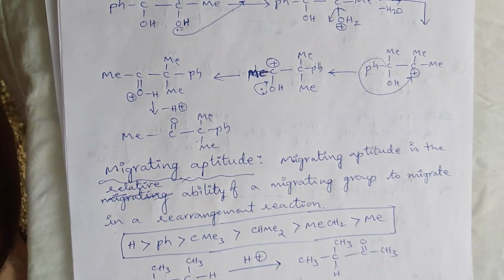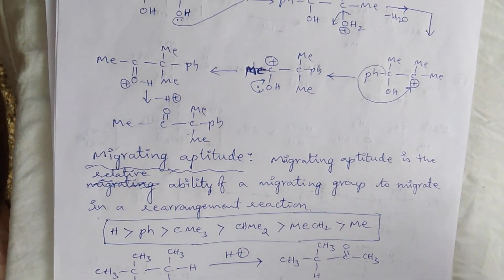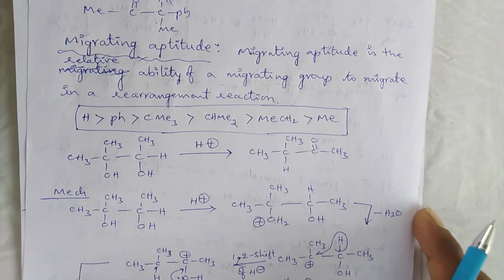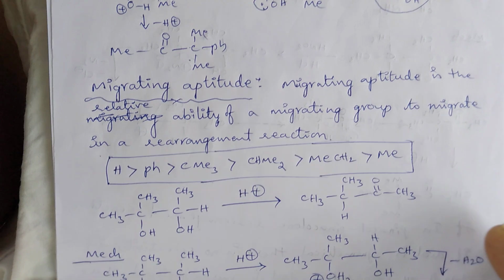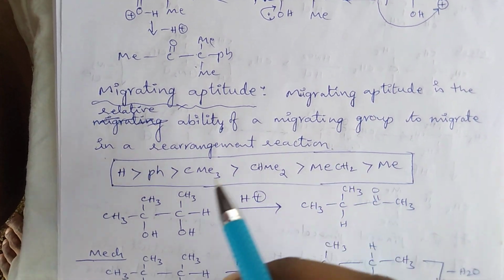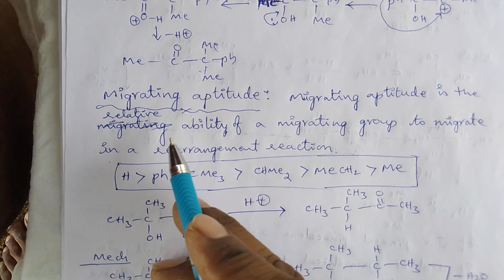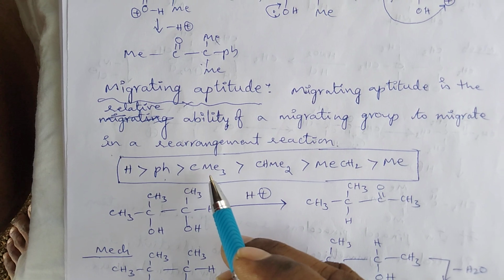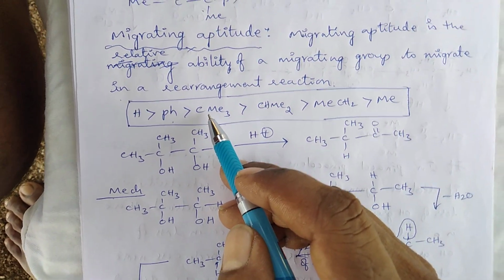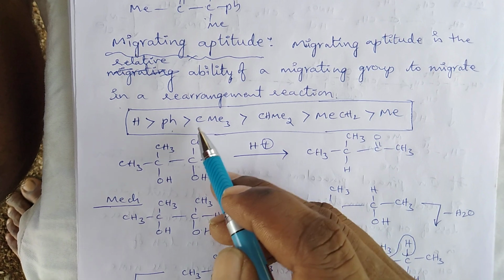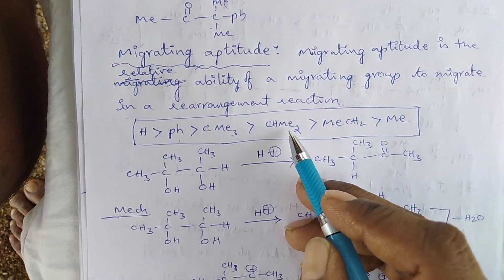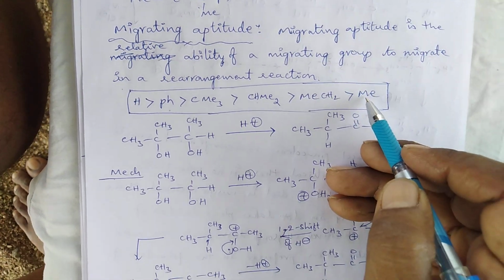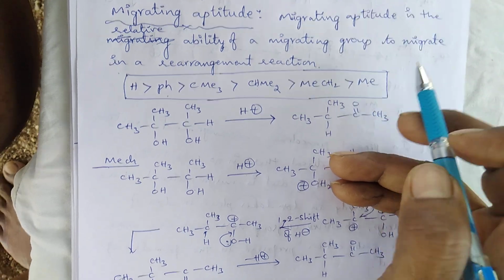Migratory aptitude is the relative ability of migrating groups to migrate in a rearrangement reaction. Here, first, compared to the methyl group, hydrogen has a high ability to migrate. Next priority goes to the phenyl group, and next to the tertiary carbon center, that is trimethyl carbon and dimethyl carbon, and next the ethyl group, and the last priority goes to the methyl group.